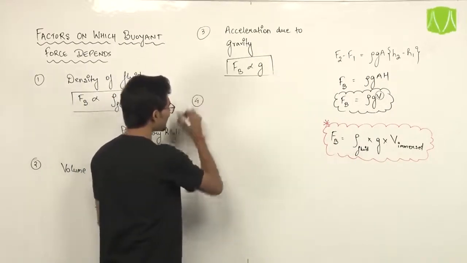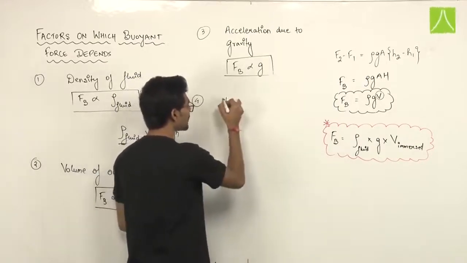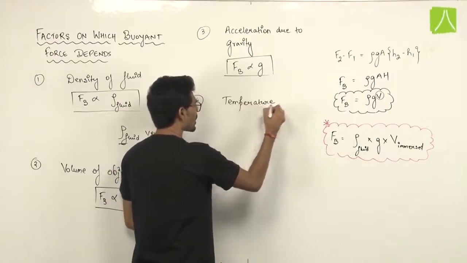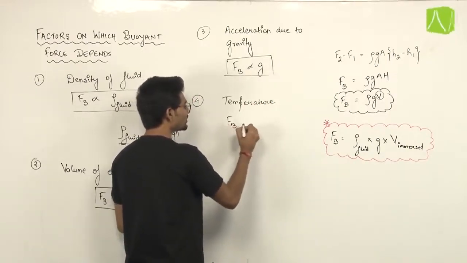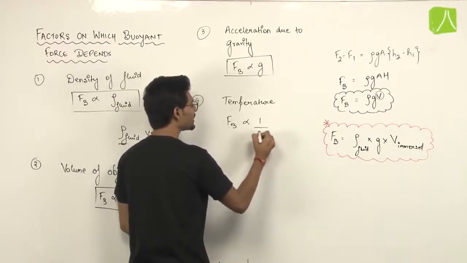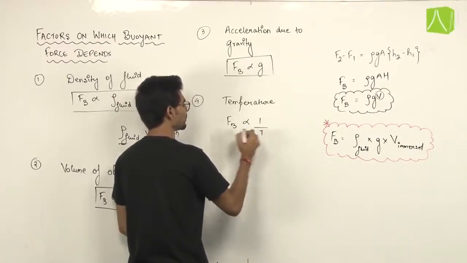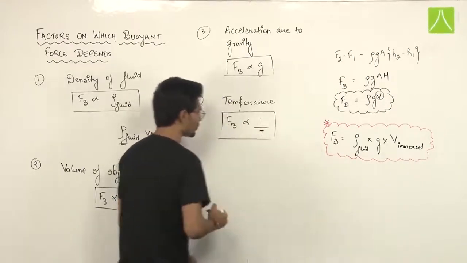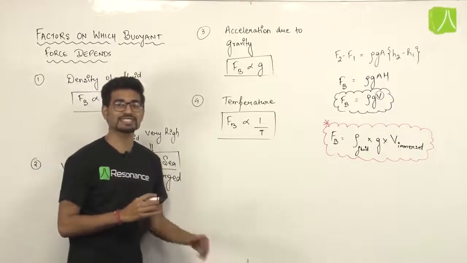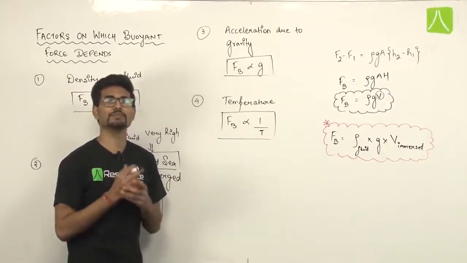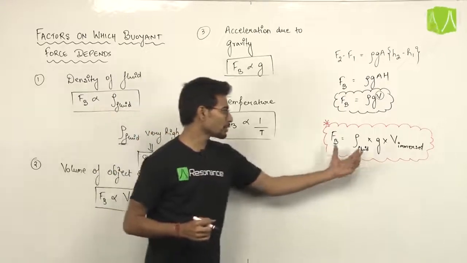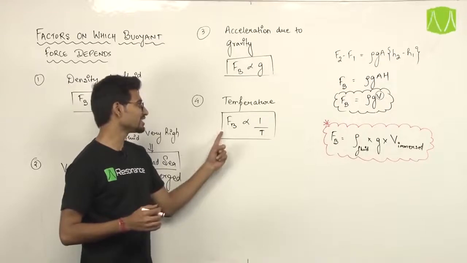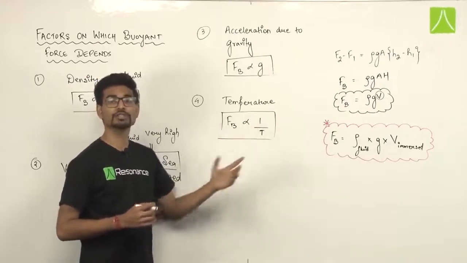Now moving to the fourth and the last point, that buoyant force also depends on temperature. And here it is the only case in which it is inversely proportional to something, and it is inversely proportional to temperature. Buoyant force is inversely proportional to temperature, because as temperature increases, the density decreases. So the density of the fluid will decrease. As density decreases, the buoyant force will decrease. That is the reason why buoyant force is inversely proportional to temperature.